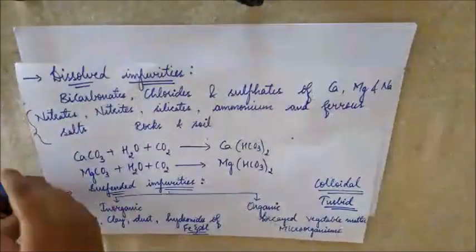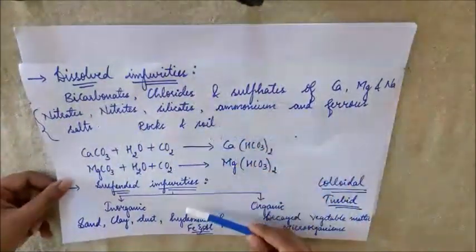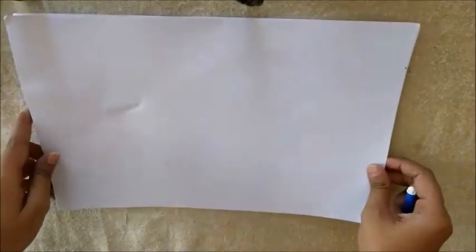So we have studied dissolved impurities and suspended impurities. Now we shall study dissolved gases.